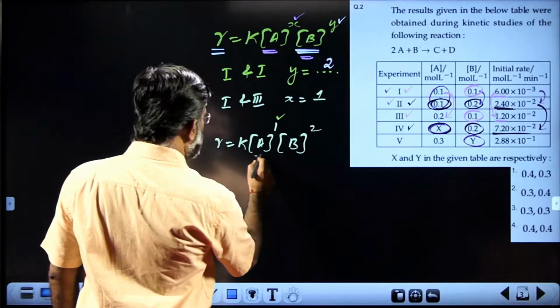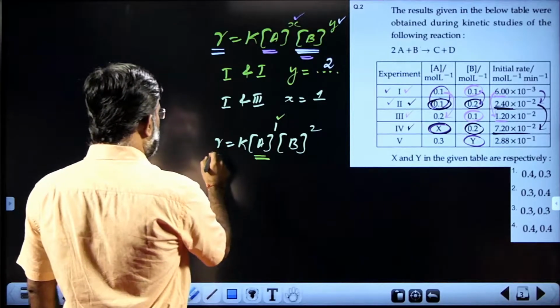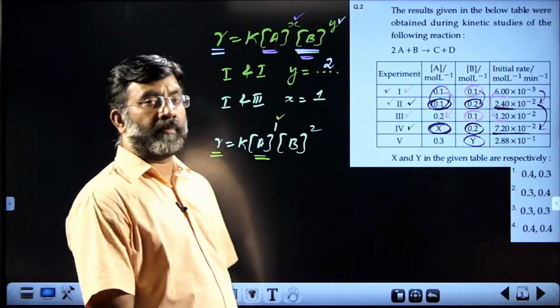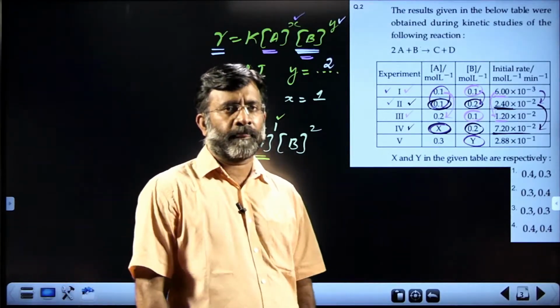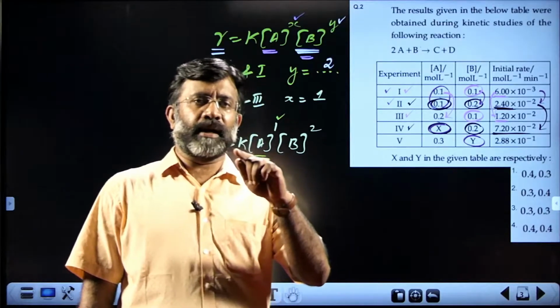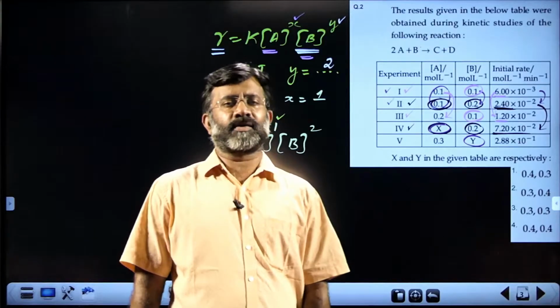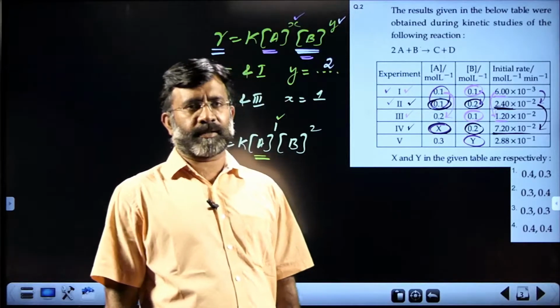You see, with a change in concentration of A, rate becomes 3 times. That means concentration of A is made 3 times. So when the concentration of A is made 3 times, the rate will become 3 times, provided concentration of B remains constant.